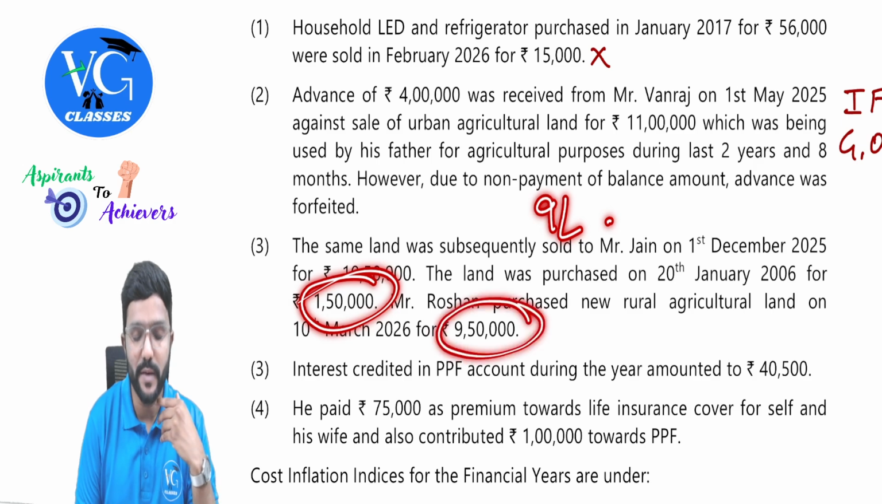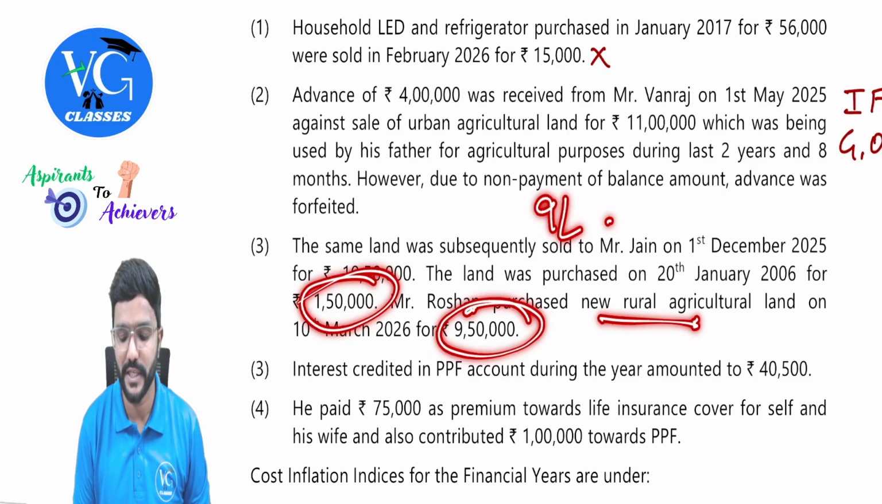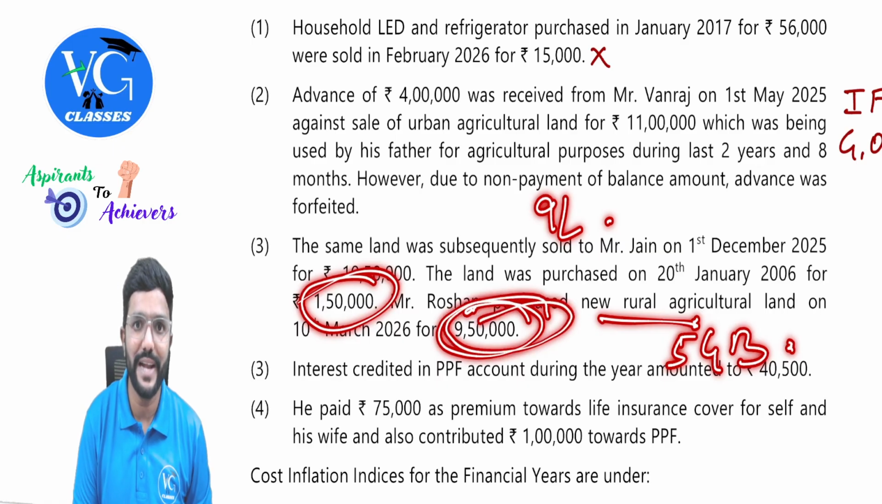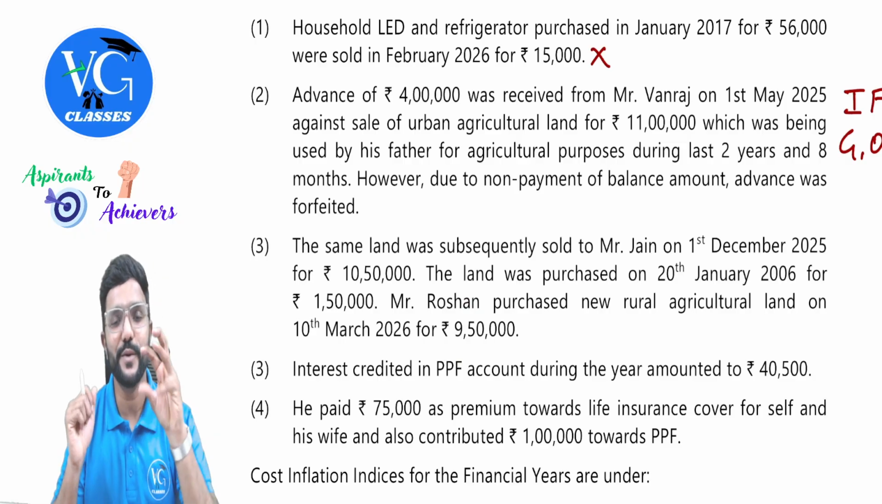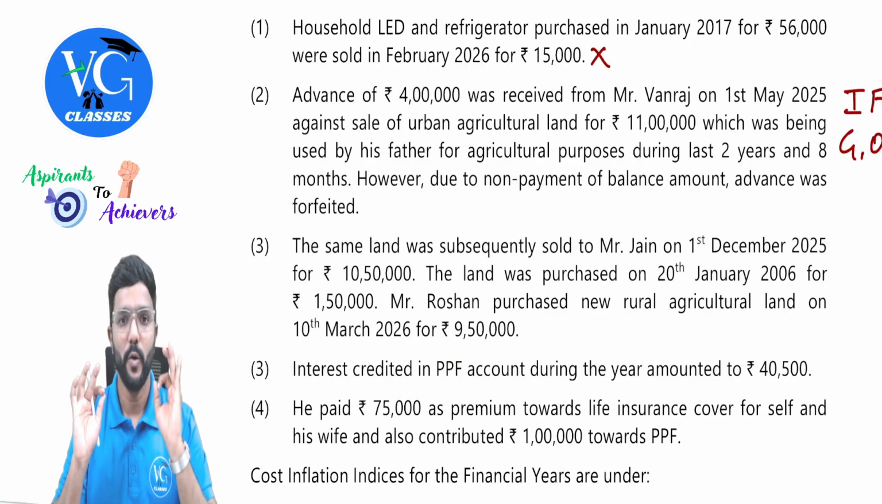So they are reinvesting this amount into a new agriculture land, even though it is in a rural area. Exemption is available under section 54B, guys. But how much is the exemption? Cost of new land or the gross capital gains, whichever is lower. That is 9 lakh or 9,50,000, whichever is lower. 9 lakh. So remaining 50,000, can we carry forward? No, people. We cannot carry forward. Hope you understood.